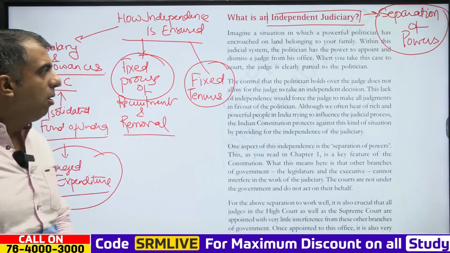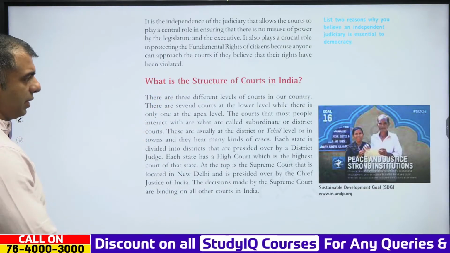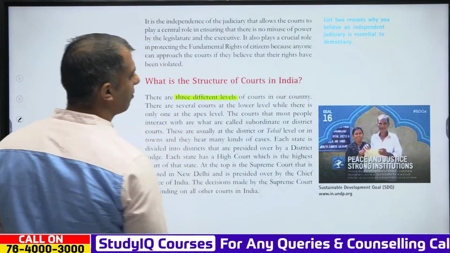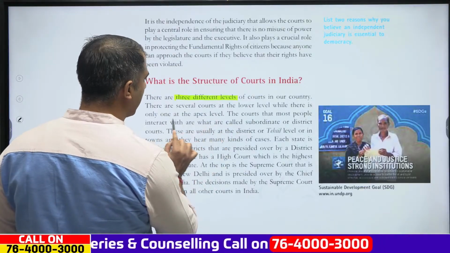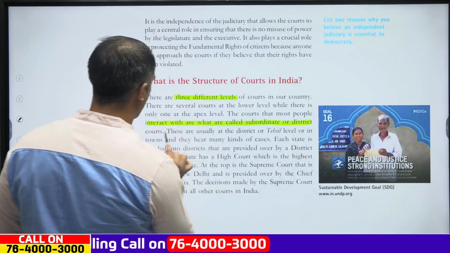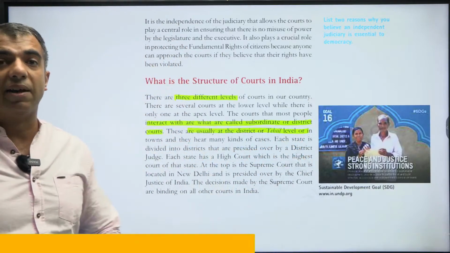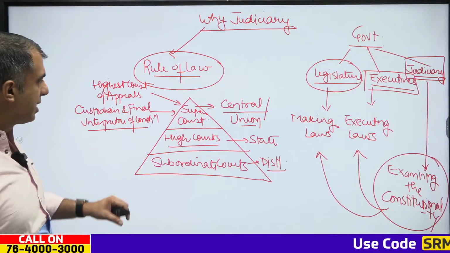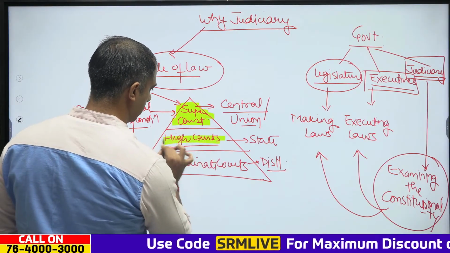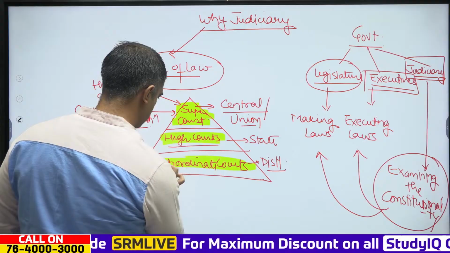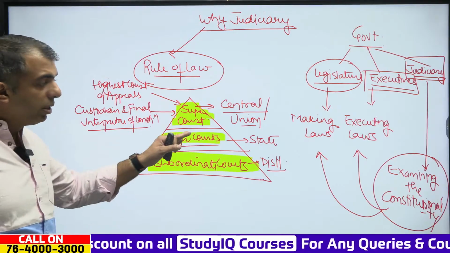Now, next thing, as we have already seen, the structure of the courts in India. There are three different levels of courts. The courts that most people interact with are called the subordinate or district courts, and these are usually at the district or the tehsil level. Clear? So we have seen how this system works. So how do these courts work?